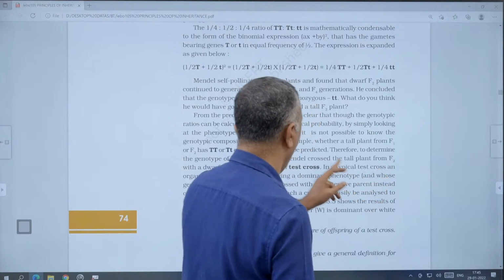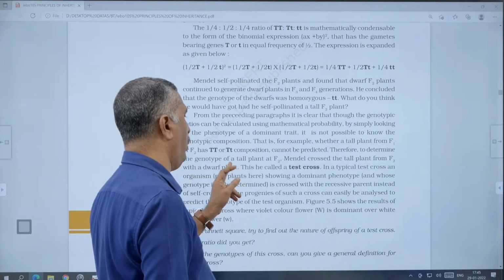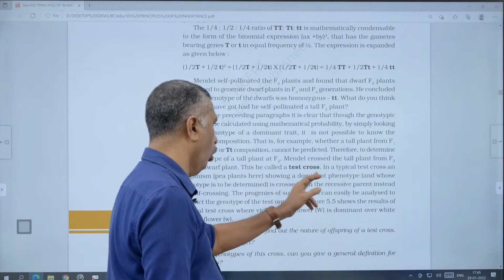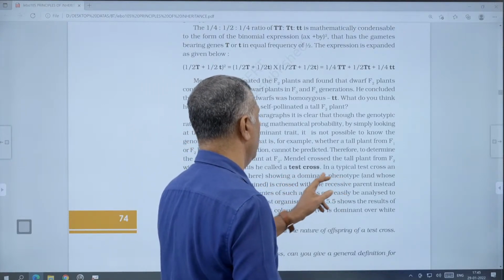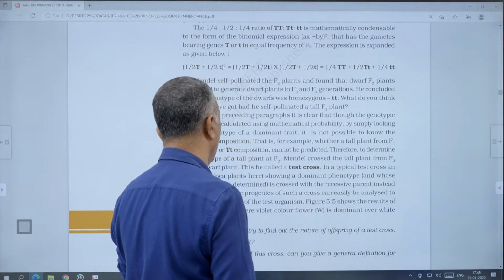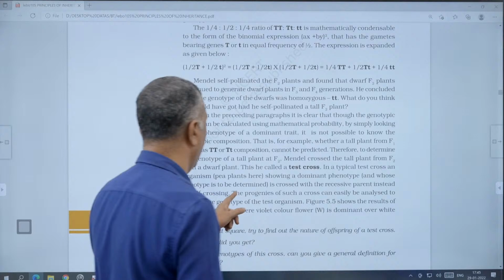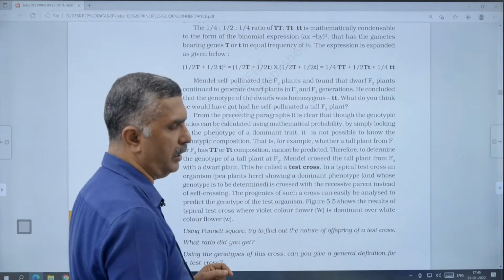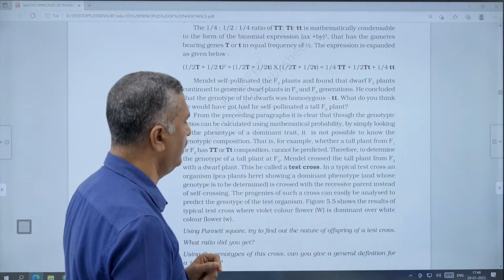That is the case of the F2 hybrid with the dwarf plant. The organism showing a dominant phenotype, whose genotype is to be determined, is crossed with the recessive parent instead of self-crossing. The progenies of such a cross can easily be analyzed to predict the genotype of the test organism. That is called a monohybrid test cross.